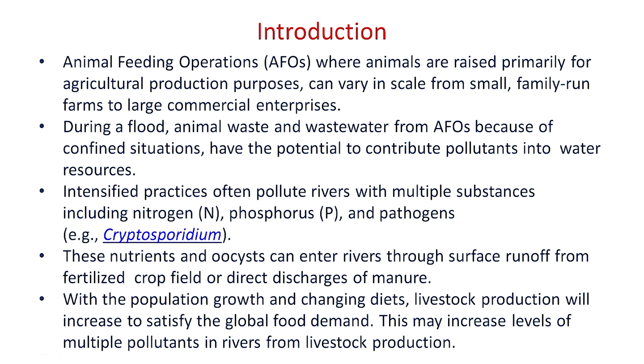In all these systems, because of confinement of animals to a particular site, there is a chance during floods that the animal waste and water from these animal feeding operations run off and contaminate the nearby water bodies. These intensified practices of rearing livestock pollute the river with different types of nutrients like phosphorus and nitrogen, and with different types of pathogenic organisms also.